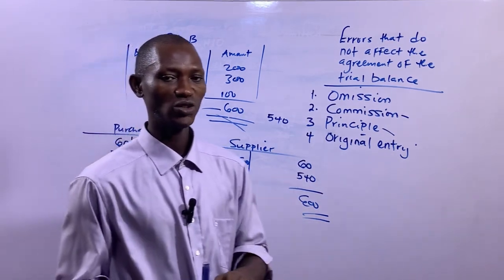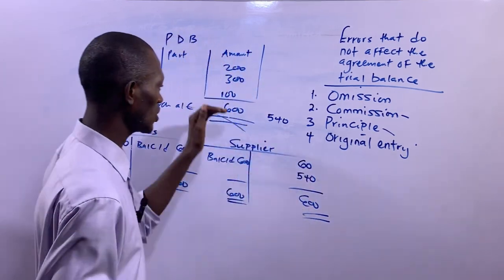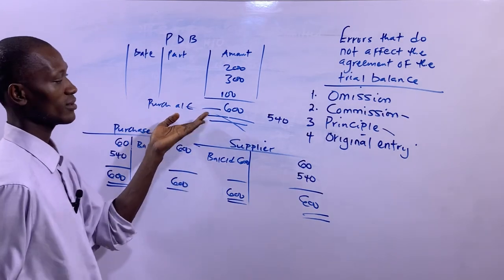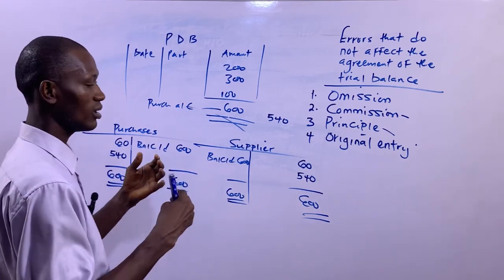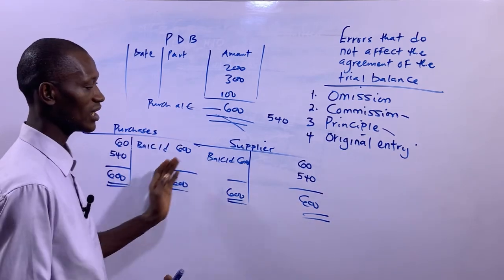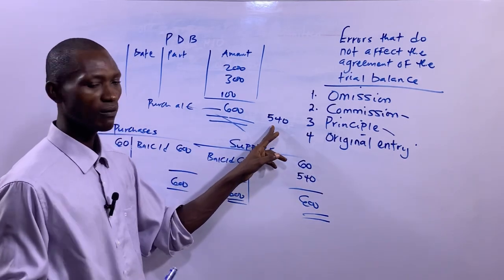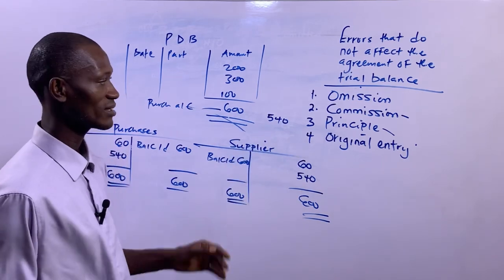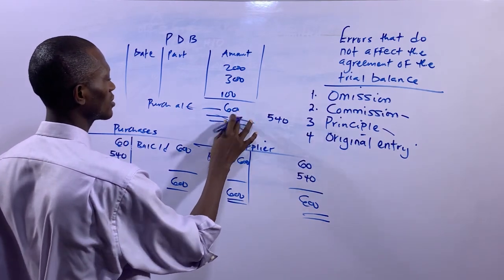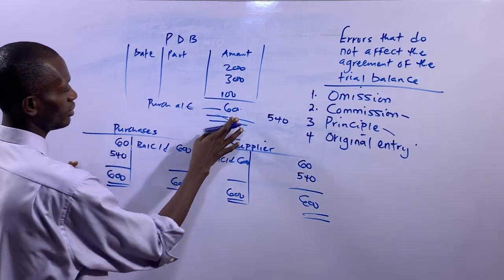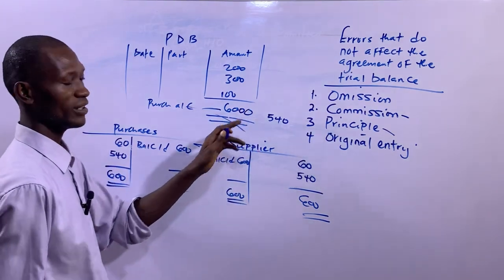So error of original entry will either lead to overcast or undercast. But with respect to this, it's undercast, because instead of you recording 600 in purchases and suppliers, you've ended up recording 60 naira, and that means the two accounts have been undercast, and we have been able to correct it by the amount by which the two accounts were undercast. And let's say you want to record 600, okay, here we said we want to record 600. If you go ahead to record 6,000, that means it had been overcast.